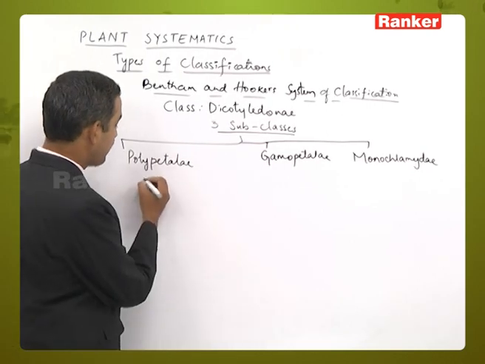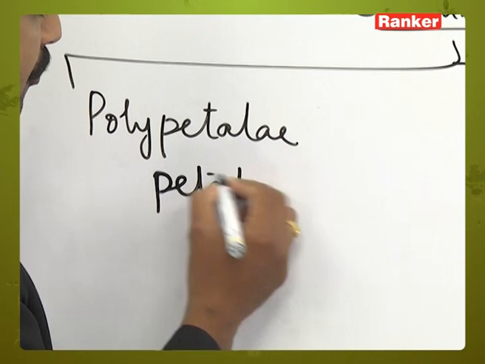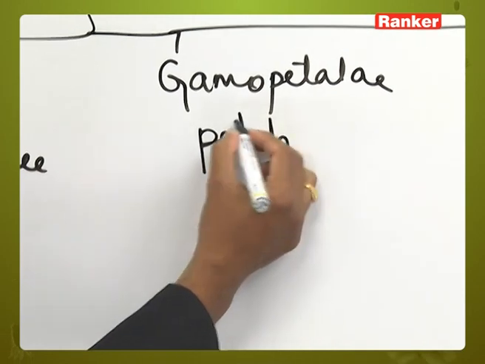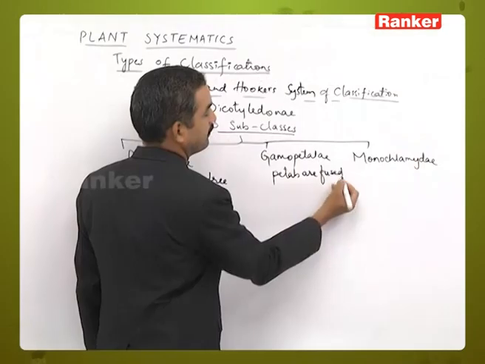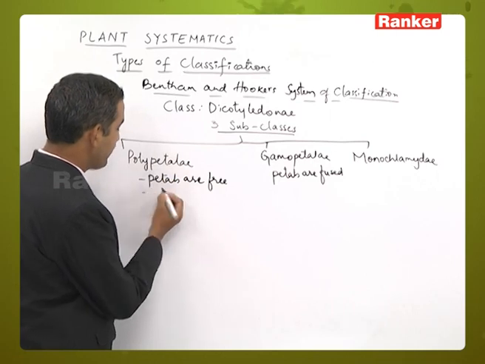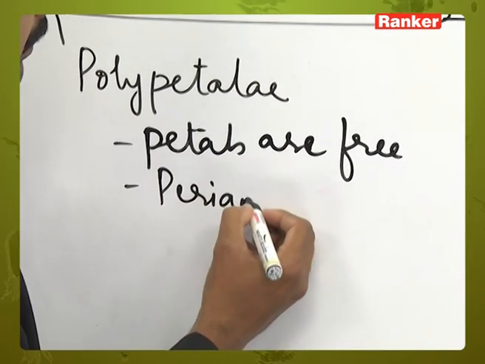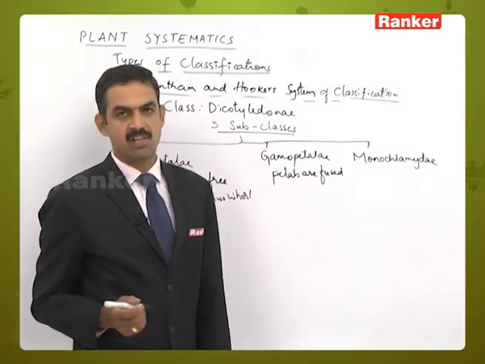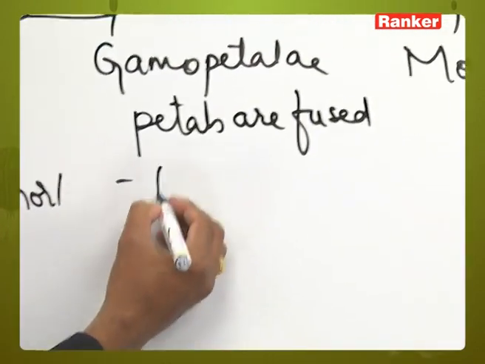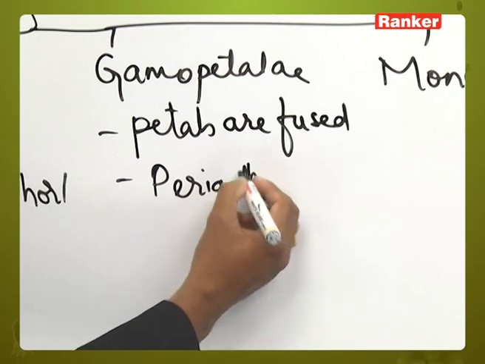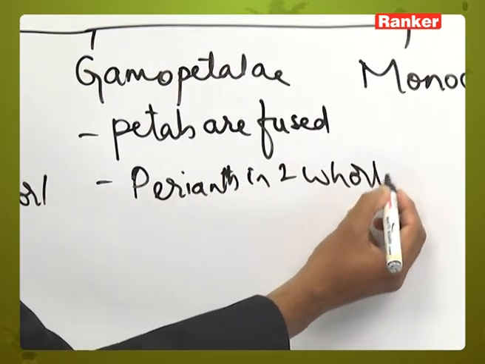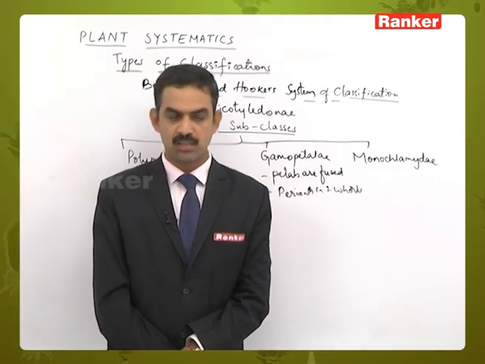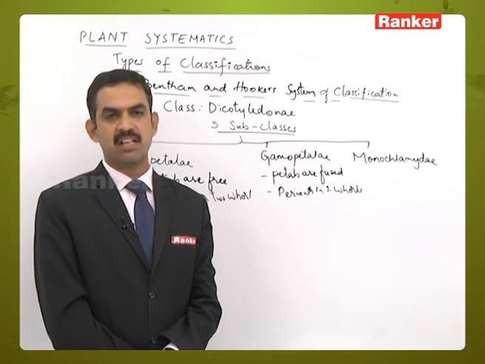Start with Polypetalae. Here petals are free, whereas in Gamopetalae the petals are fused. And one more difference we can identify here: the perianth is present in 2 whorls. The outer whorl is called calyx and the inner whorl is called corolla. Here also the perianth is present in 2 whorls. But when it comes to Monoclamidae, here the perianth is present in a single whorl. So Monoclamidae is based on only a single character.